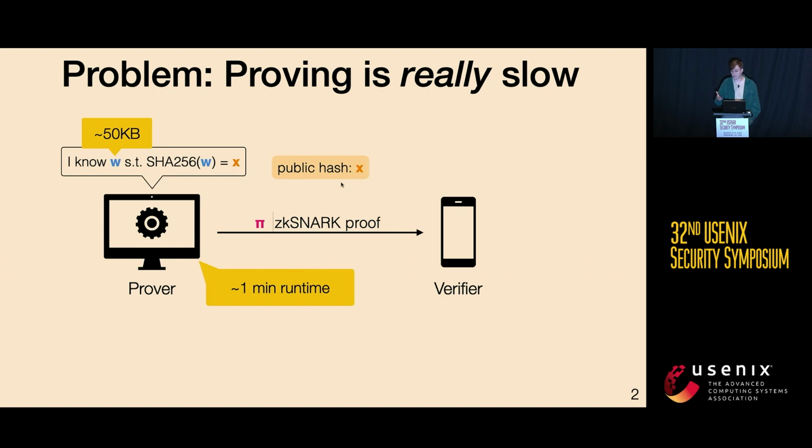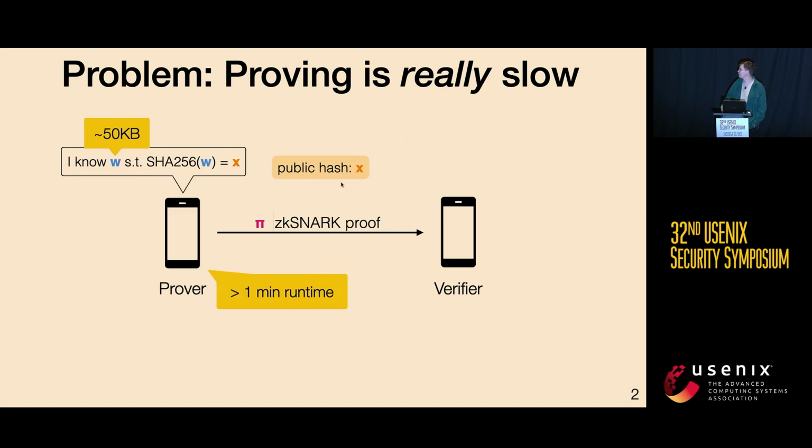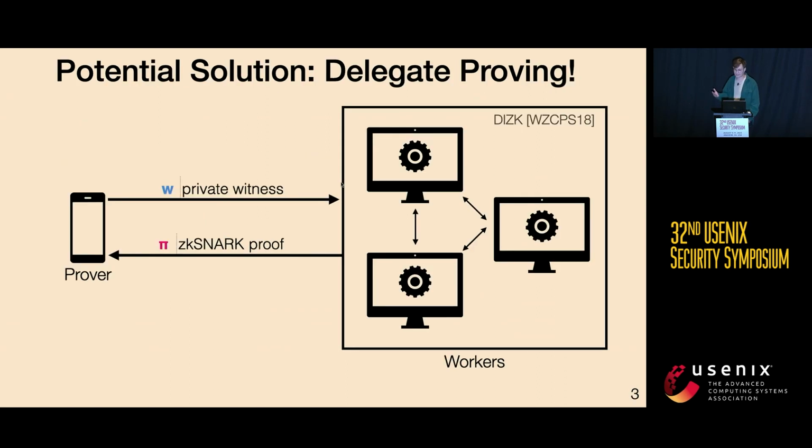Okay. So this is a big problem, and in general, there's oftentimes orders of magnitude difference between just checking a property locally and using a zkSNARK to prove that that property is correct. And to make matters even worse, in many applications of interest, the prover is not a powerful machine, but is also a resource-constrained device, such as a mobile phone. And so this very much restricts how we use zkSNARKs in practice because we either have to prove small instances, simple properties, or we have to have very powerful machines. And so in this work, what we're interested in doing is making proving practical for large instances, hard problems, and especially for resource-constrained devices.